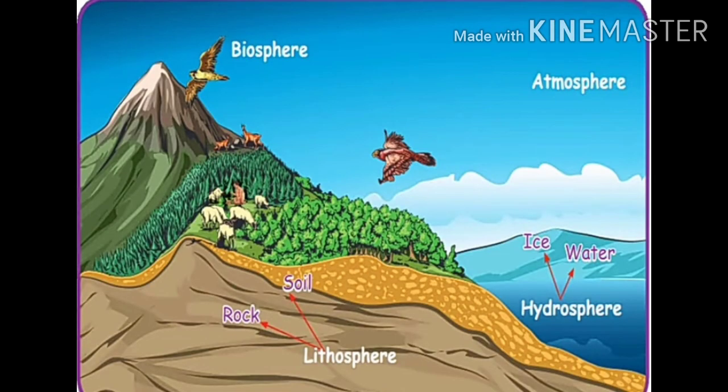Lithosphere means it's land on earth. Hydrosphere means it's water on earth. Atmosphere means it's the air on earth. Biosphere means it's life on earth.